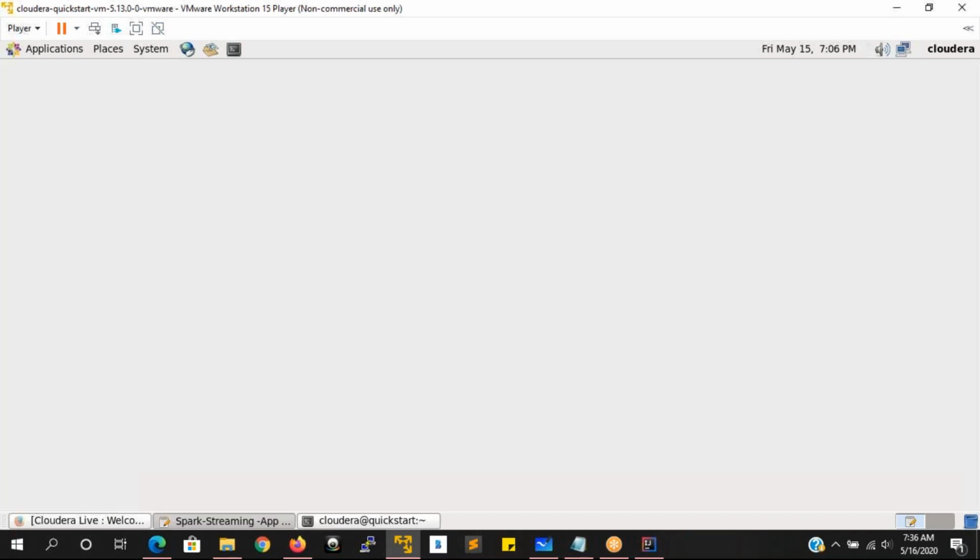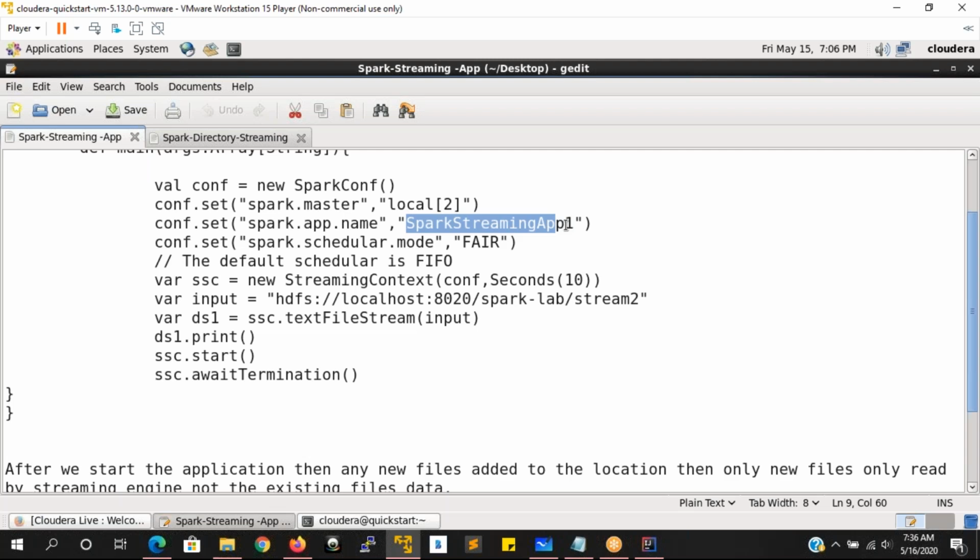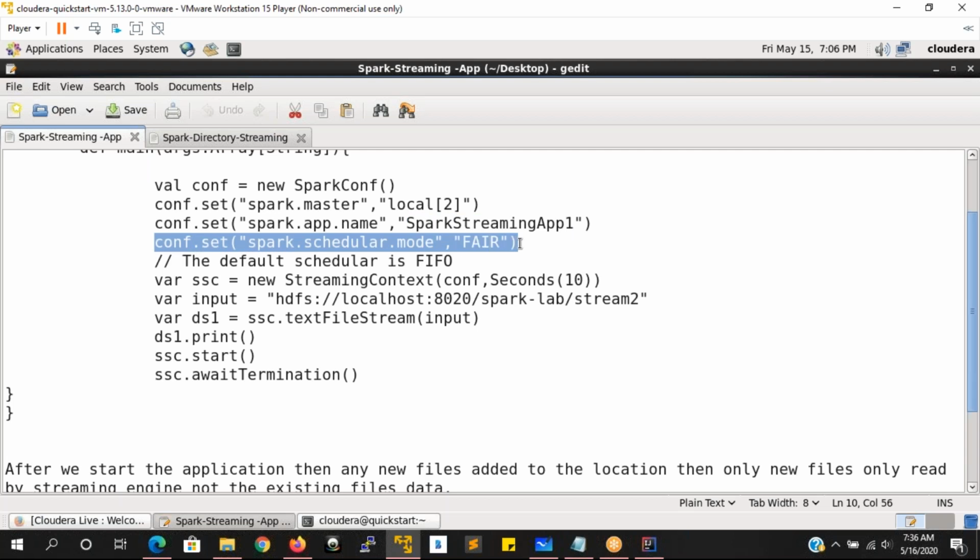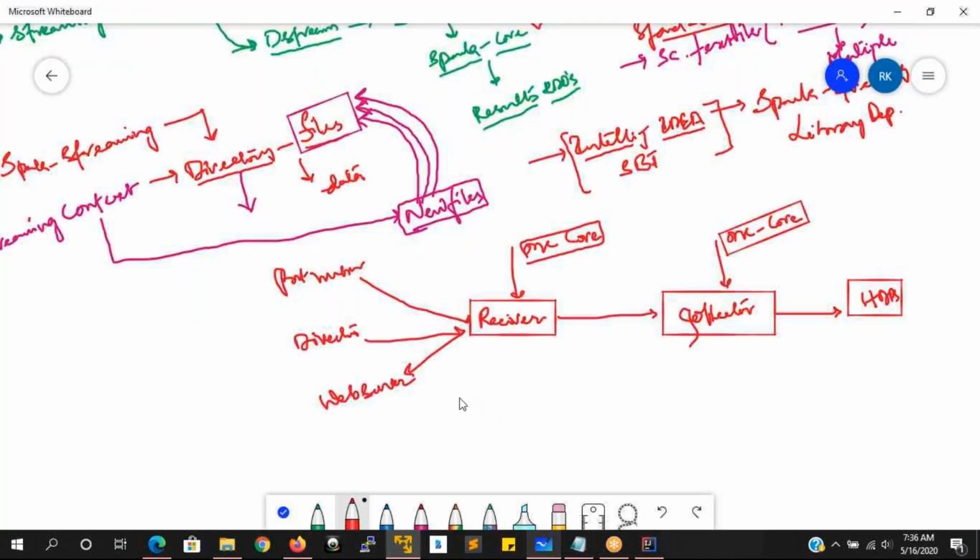So now here what we are doing, we are giving our own application name, and there is a Spark scheduler. The mode is going to be fair. There are generally two types of modes. That is FIFO and FAIR. FIFO is nothing but first in first out, and fair is nothing but, depending upon the type of job application that you are going to submit, it will create its own schedules internally. It is going to schedule its own schedulers.